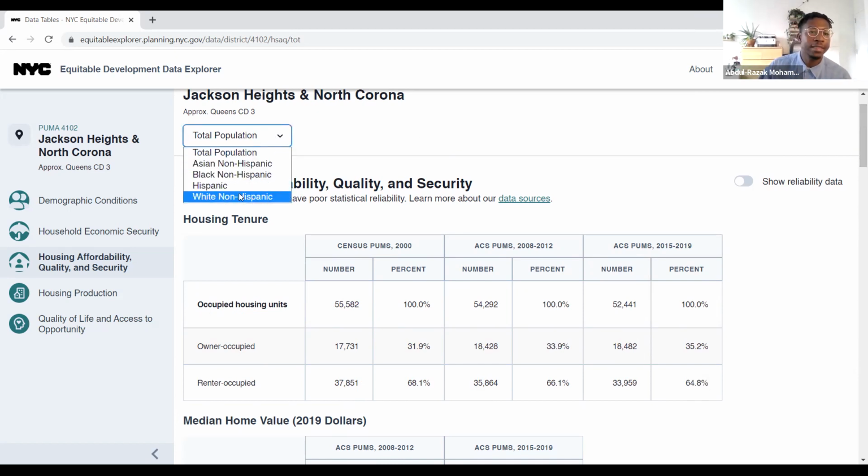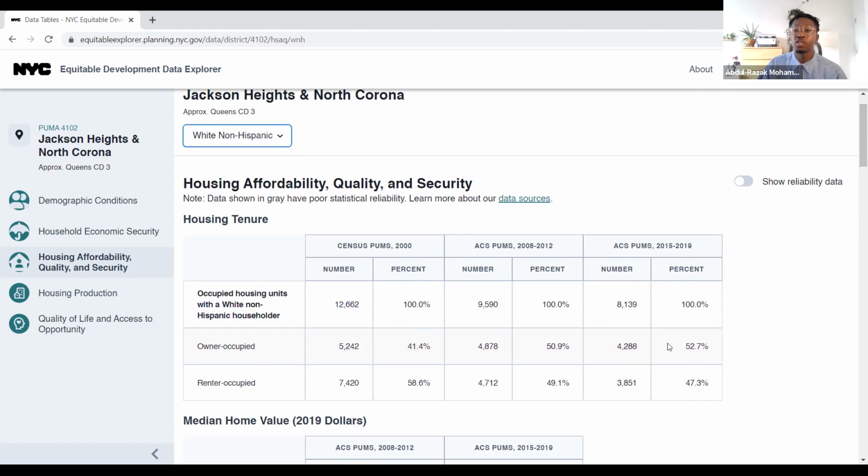If we want to compare that to the white non-Hispanic population, we'll find that the majority of white non-Hispanic folks within Jackson Heights and North Corona are actually owners. So they kind of have a flipped experience of home ownership or housing within the area.